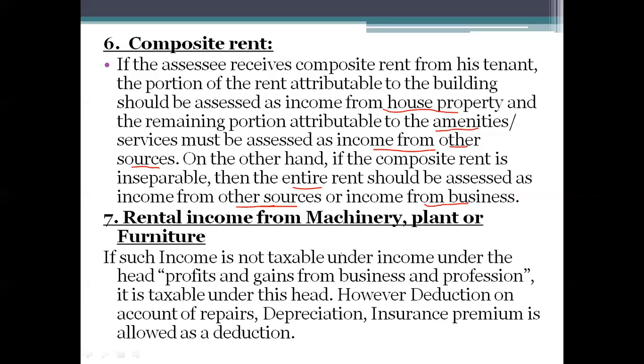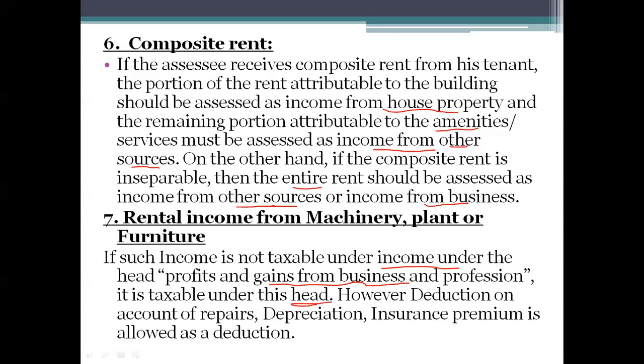Next, the seventh one, that is rental income from machinery, plant, or furniture. So if you are providing any machinery or any plant or any furniture on hire basis, then you are going to earn the income called rental income. And such income, if it is not taxable under the head profit and gains from business or profession, means if it is not taken to the business or profession head, then that income will be taken to the head income from other sources.